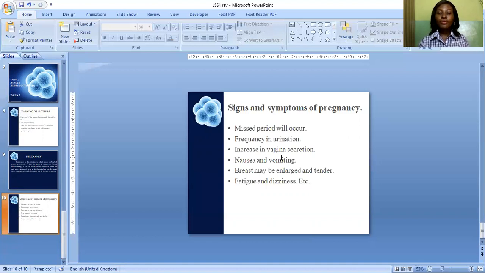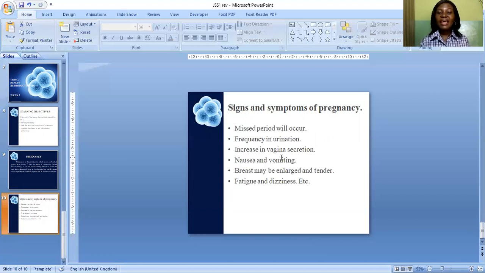Number 2, there will be frequency in urination. Number 3, there will be increase in vaginal secretion. The secretion from the vagina will tend to increase when pregnancy occurs. Number 4, nausea and vomiting. The smell of food, or any odor around, will nauseate a pregnant woman, and also vomiting can actually occur too.